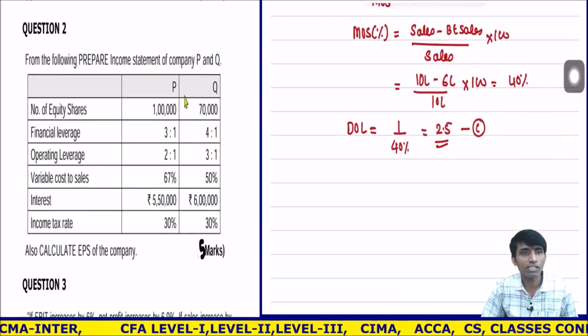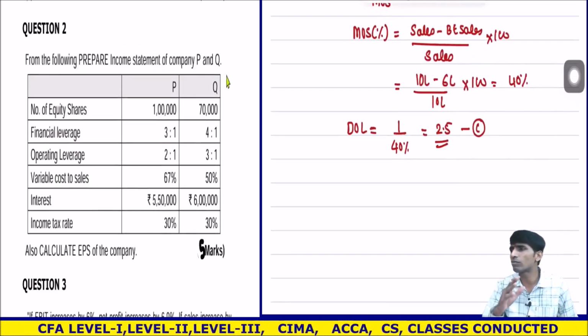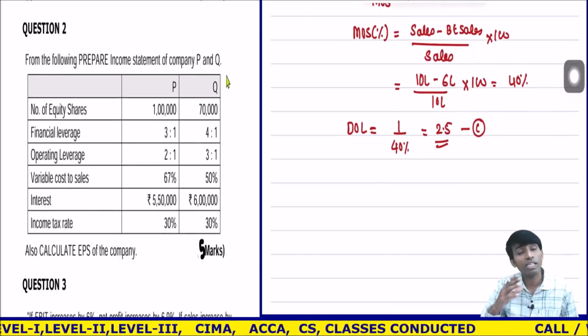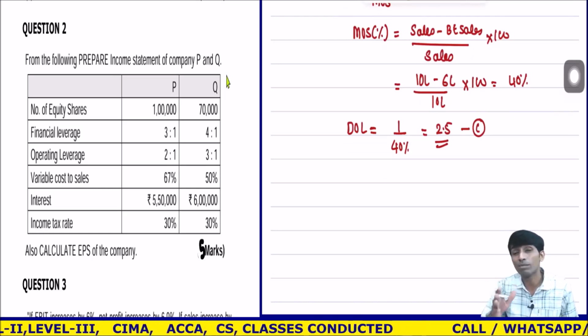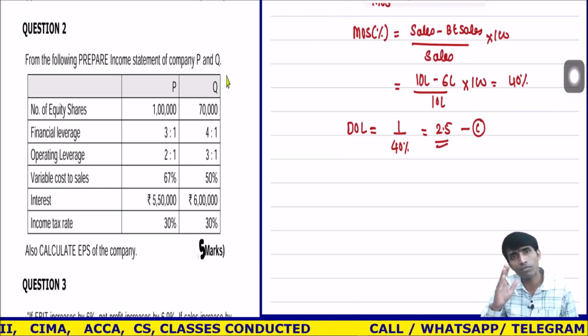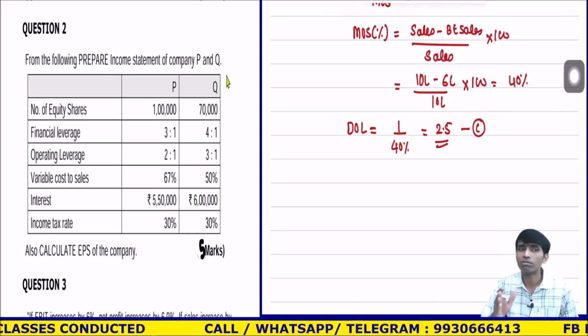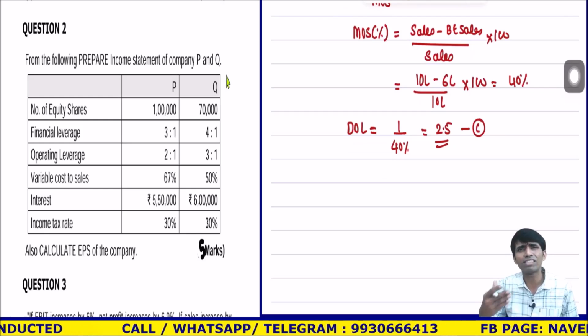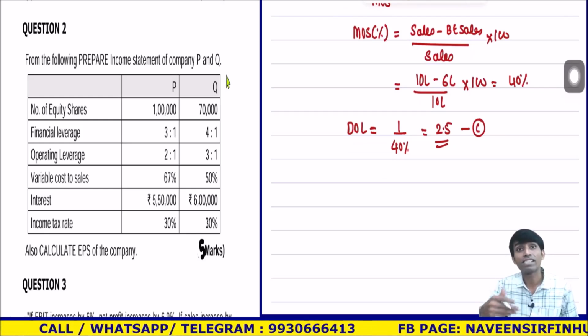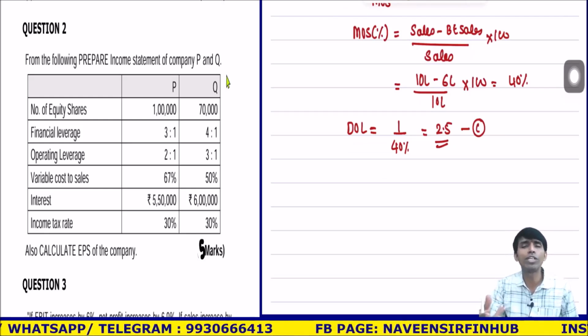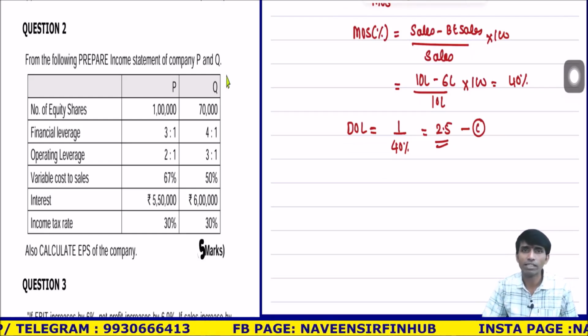Going ahead, the second question. This is also a 5-mark question. Obviously this question paper will be difficult. Before the paper itself I told all the students that the paper will be difficult. This is a practice going on, this is not the test, so that in the exam, if we get difficult papers, we know what to do. Okay, we are solving this.